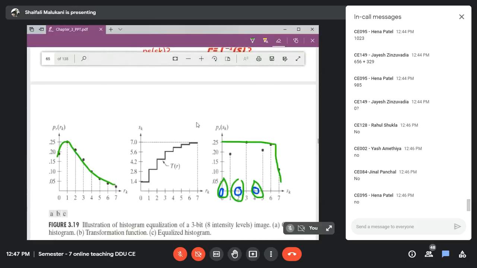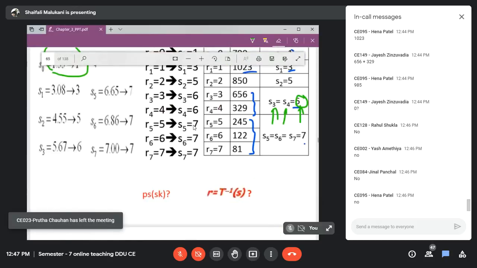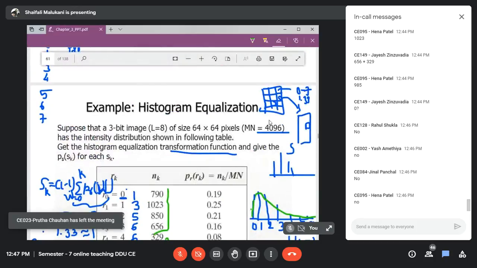Of course, a few more details on this we will take in the next lecture. Any doubts so far? Okay, so more details on this will be taken in the next lecture.